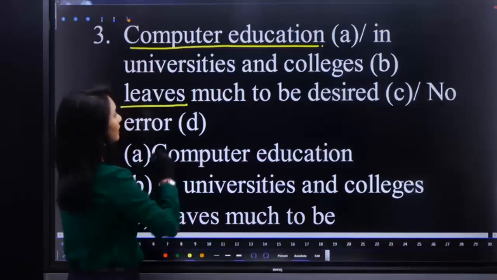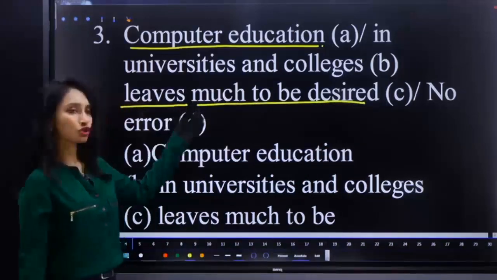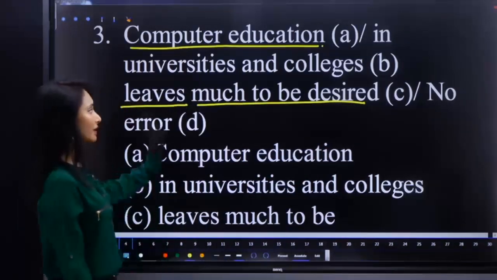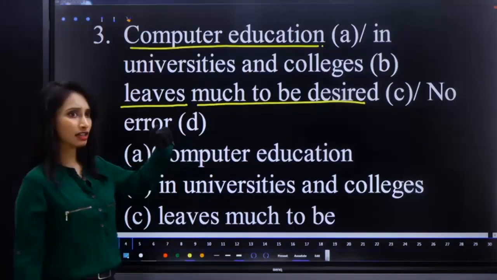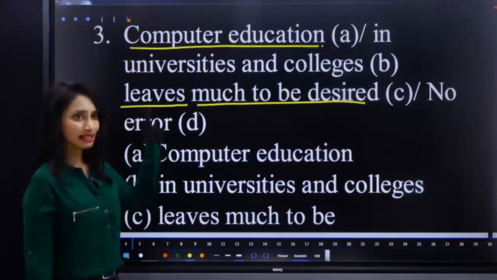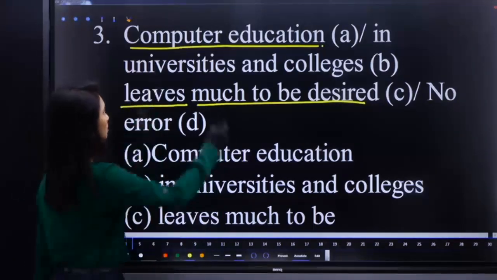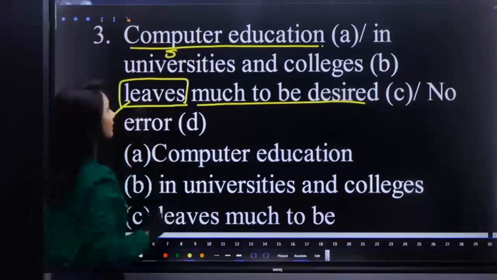Right. Now, leaves much to be desired. So here to plus be, to be desired, that is correct only there, it is desired only. Computer education is singular. So a singular subject requires a singular verb. So leaves is singular. Right.